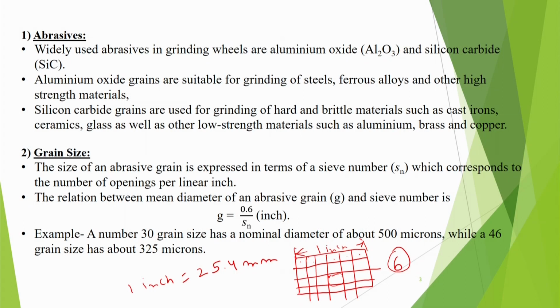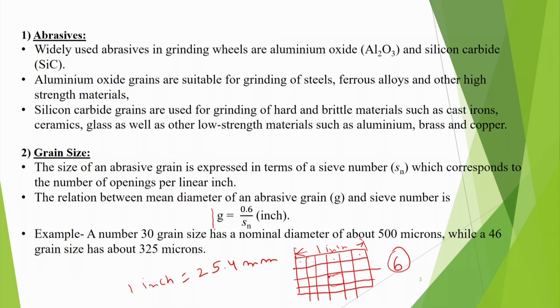Then, the relation between the mean diameter of an abrasive grain and the sieve number is given like this. If the mean diameter is G, then G is defined as 0.6 divided by SN, in inch. That means the more the sieve number, the lesser the diameter. For example, a number 30 grain size has a nominal diameter of 500 micrometer, while the 46 grain size has about 325 microns. So, this type of relation is there.